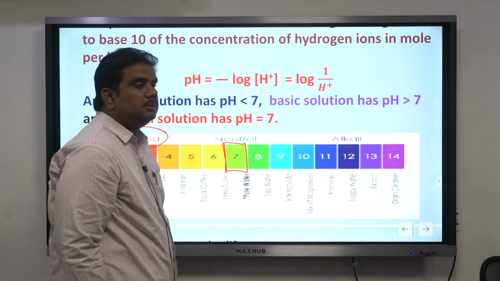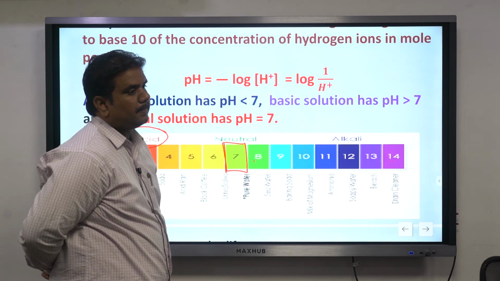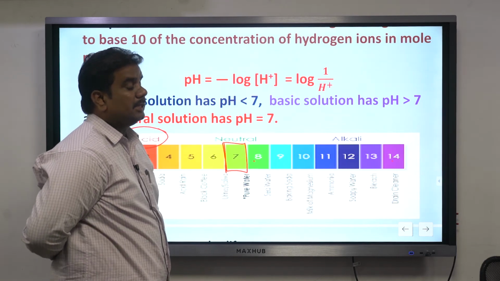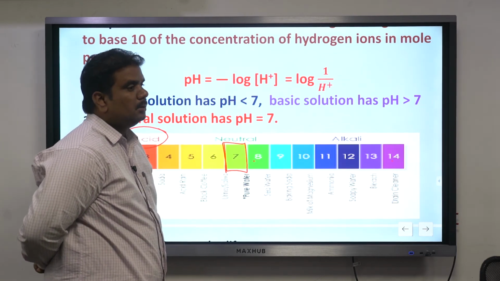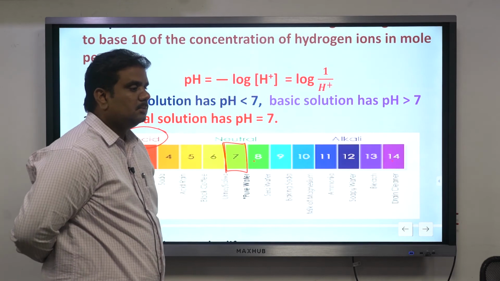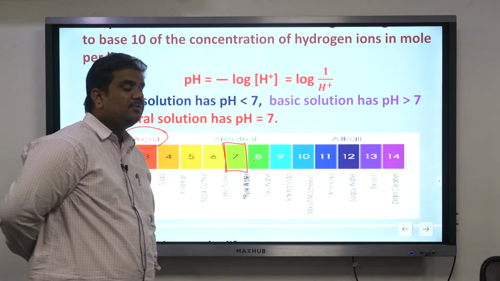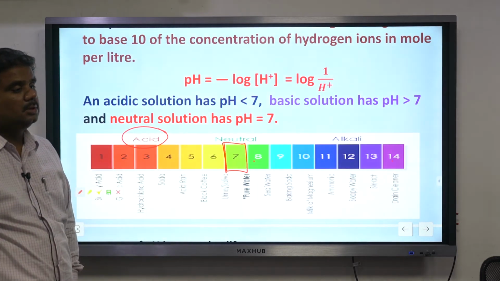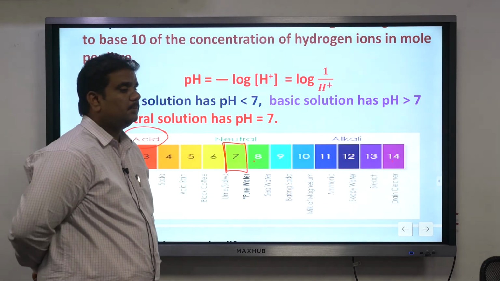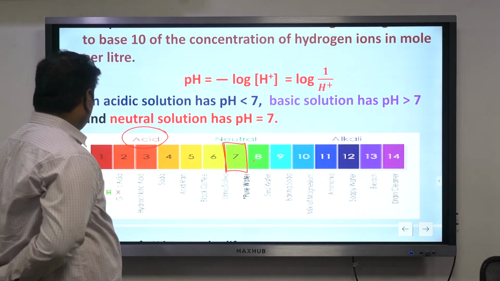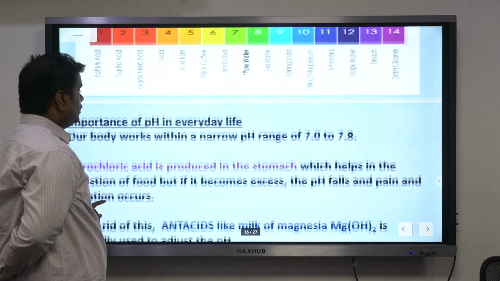Alkali substances are all basic compounds. Acids, when dissolved in water, give H plus ions. Bases, when dissolved in water, give OH minus ions.